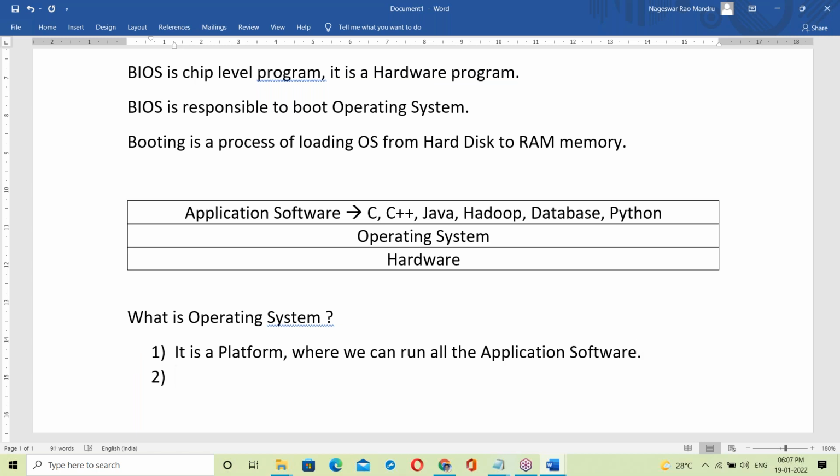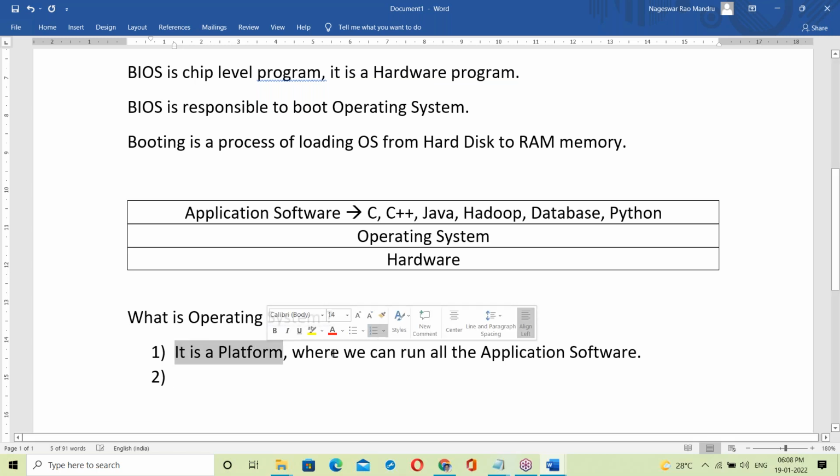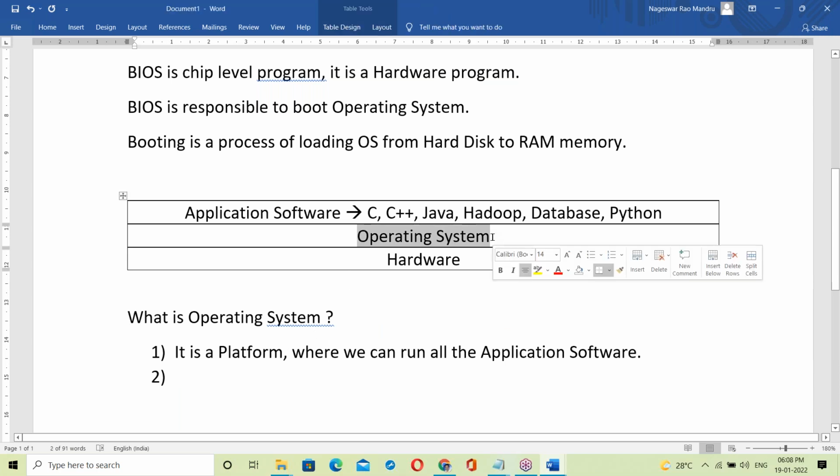What does OS mean? Simple answer: it's a platform where we can run all the application softwares. The OS is acting like a platform, and on top of it all are running.